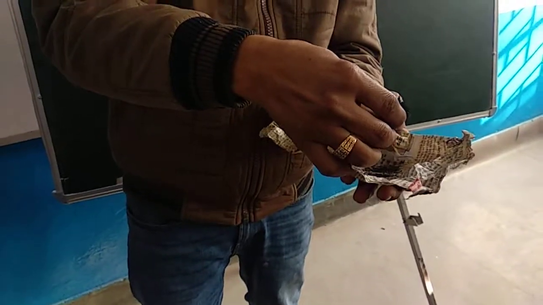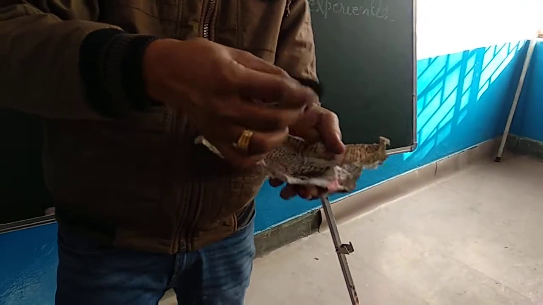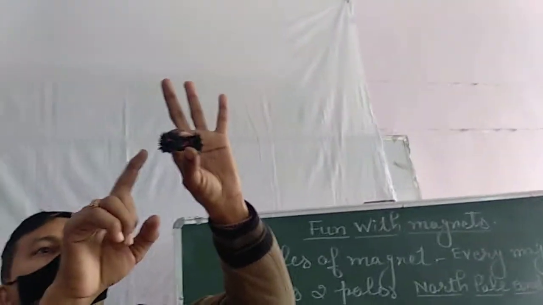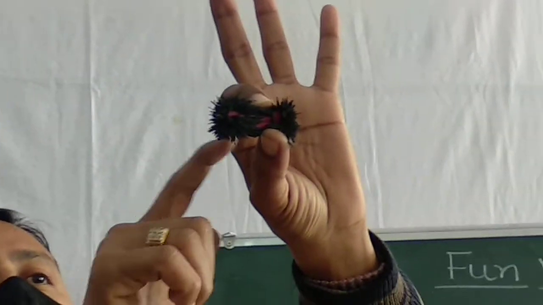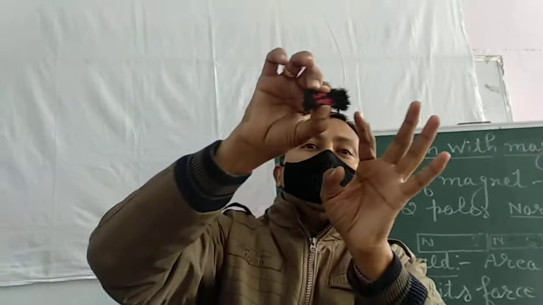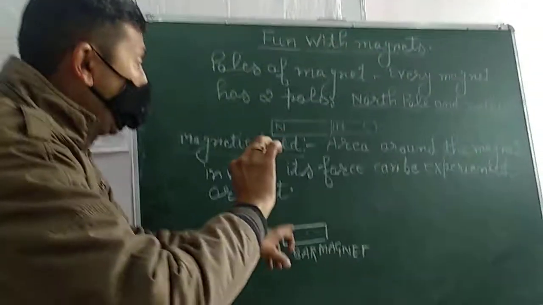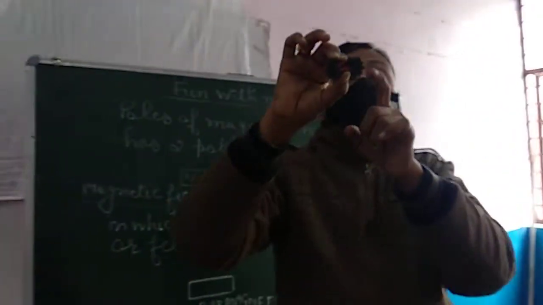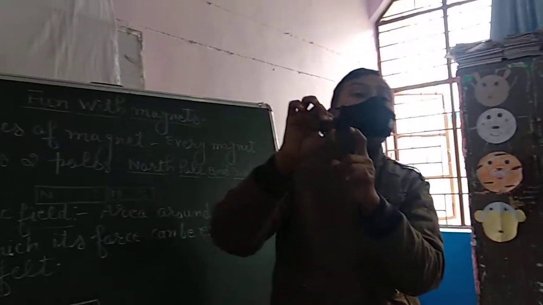And you will observe, just observe it, they are attaching more on the two parts of this magnet. They are not uniformly attached with the magnet. You can see these are more attached at the two parts of a magnet. These two parts are actually called the poles of a magnet. So what we have concluded from it is that poles have a very strong magnetic field.